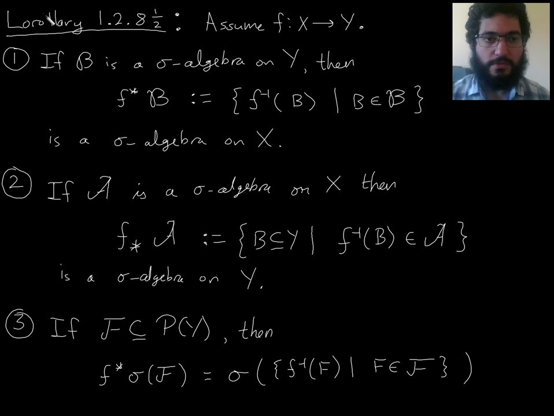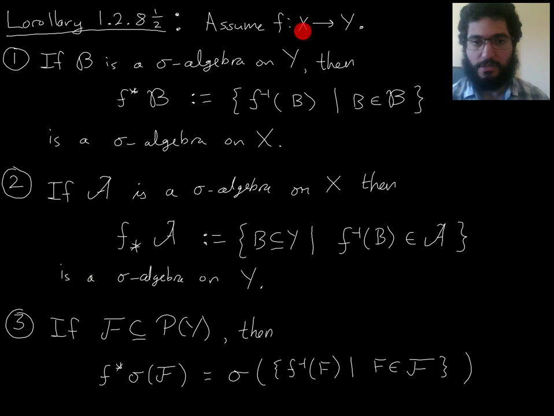Now I want to introduce what I'm calling Lorillary 128.5, and I'm giving it this silly made-up name because it's a merging of Lemma 128 and Corollary 129. So here goes. Suppose you have a function of sets, f from X to Y. So any sets X and Y, any function.